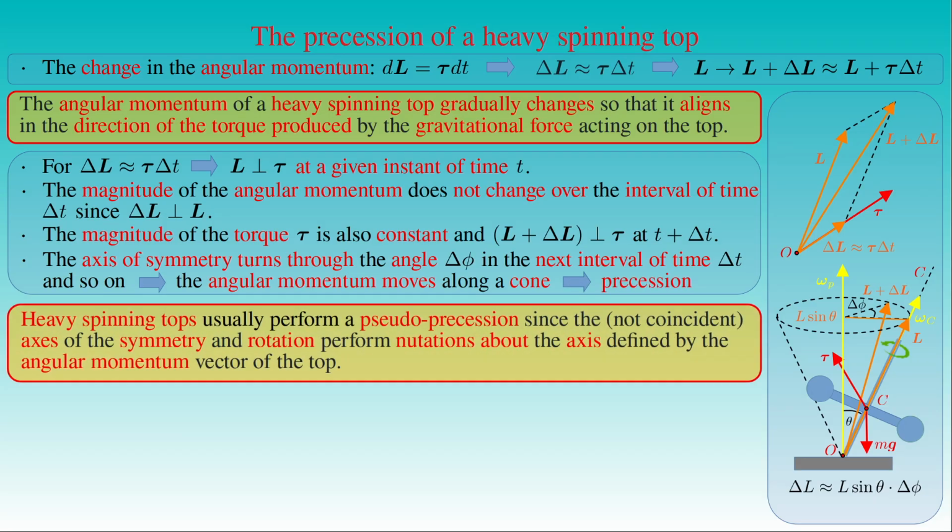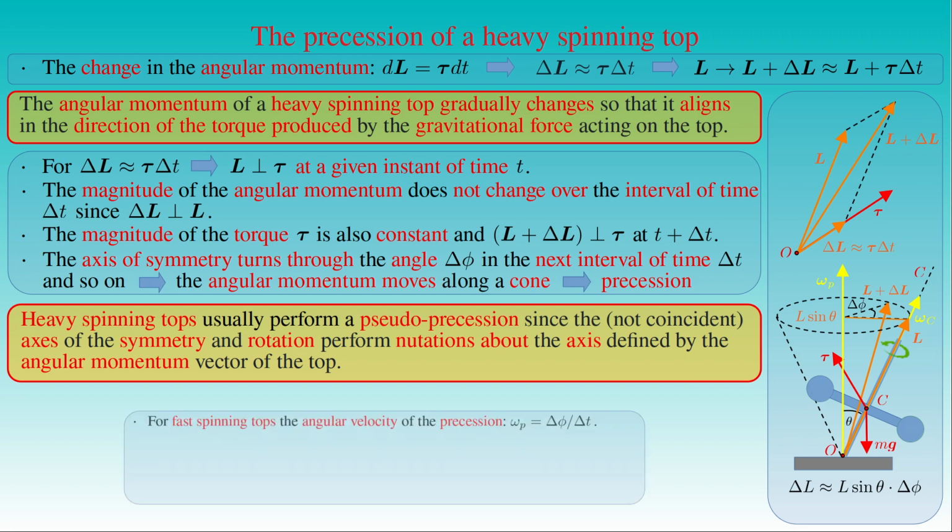Heavy spinning tops usually perform a pseudo-precession since, as stated above, the axis of symmetry and the axis of rotation do not perfectly coincide with the axis defined by the angular momentum vector. Instead, they essentially perform nutations about the angular momentum vector, as already described in the case of the force-free spinning tops. These nutations contributing to the precession result in the motion of the axis of symmetry shown in the figure.